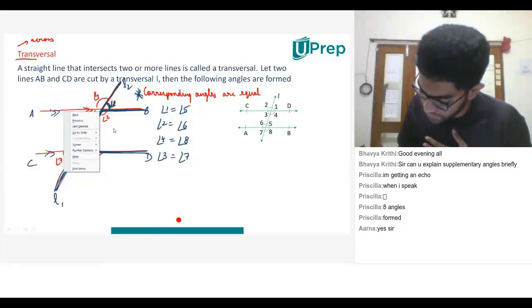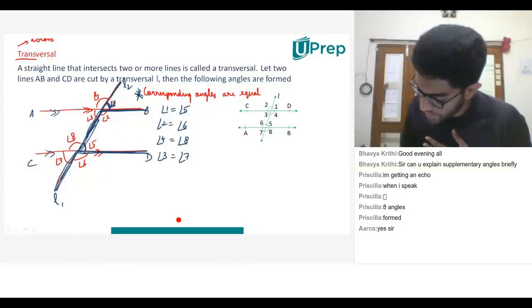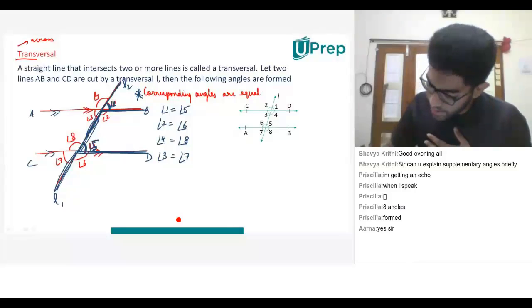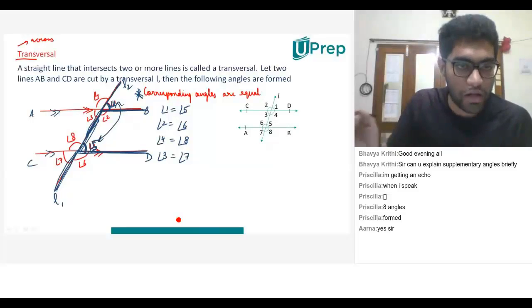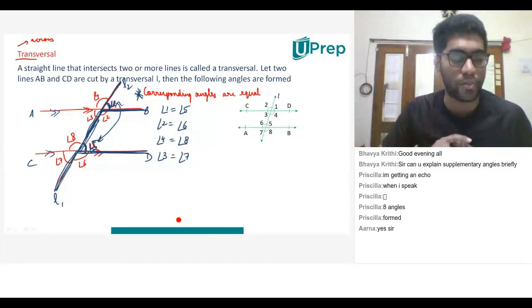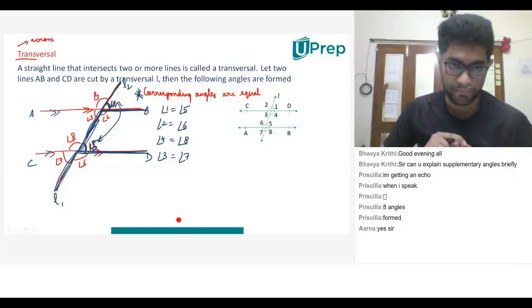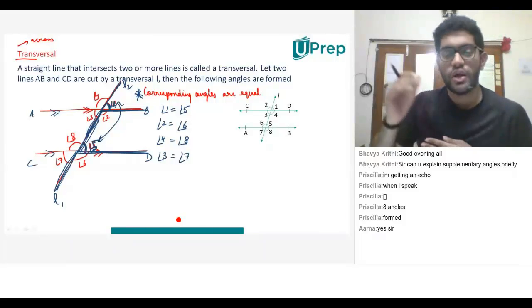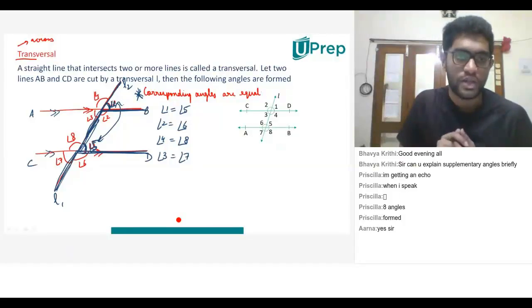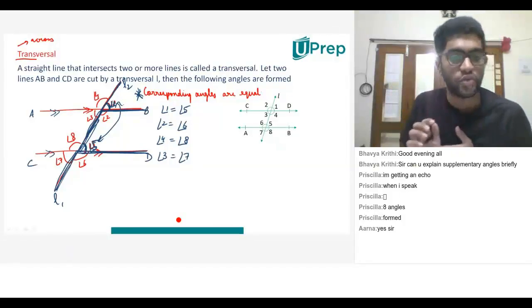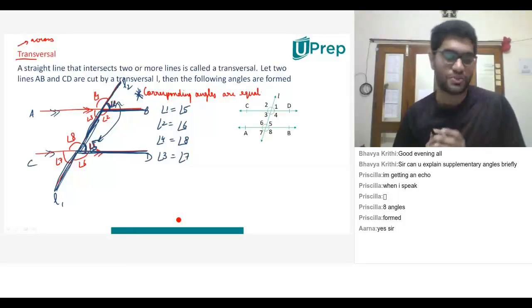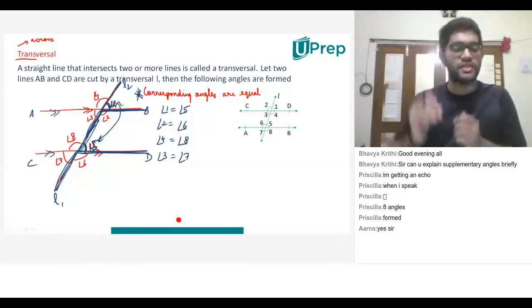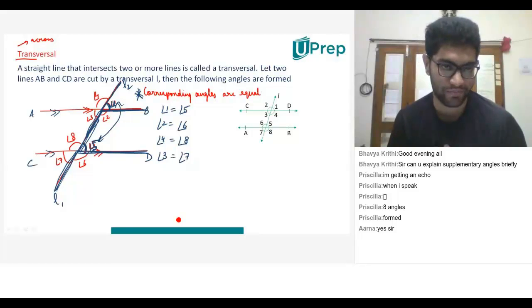If I extend this, I can see that angle 5 and angle 1 correspond to each other. Both of them are on the parallel lines. Both are being cut by the common transversal. Do you agree? Yes, sir. So angle 1 and angle 5 are equal. Similarly, angle 4 and angle 8 are equal if I look at it from the other side. You agree? Now, angle 2 and angle 6 also become equal. For example, if I reverse the entire thing, angle 2 and angle 6 also are equal.